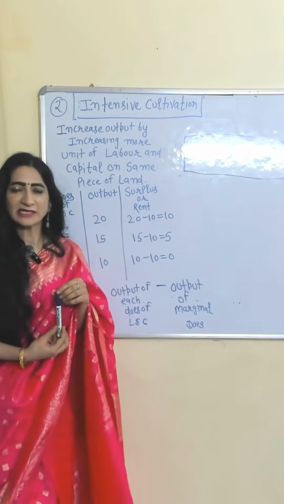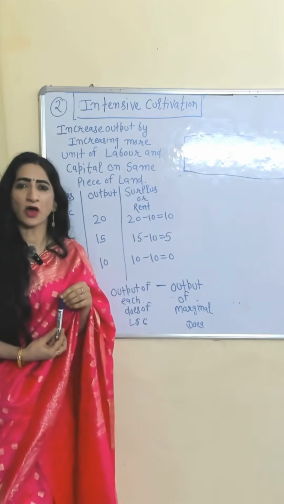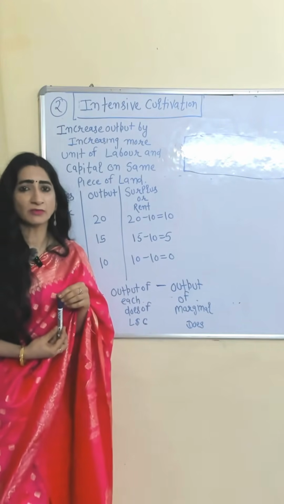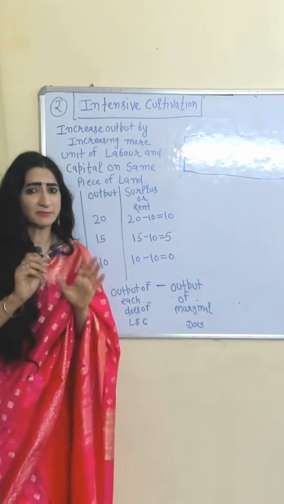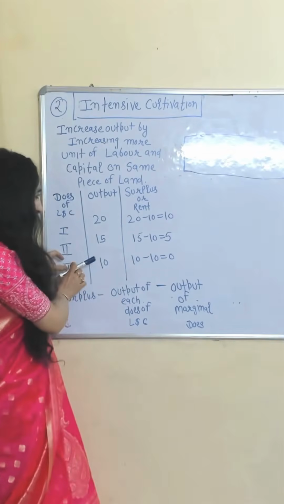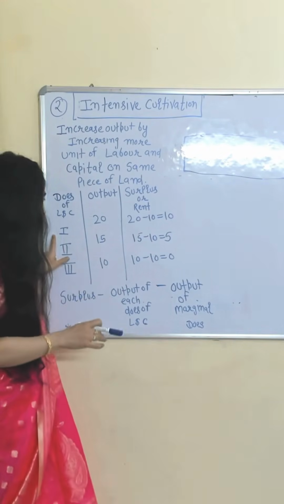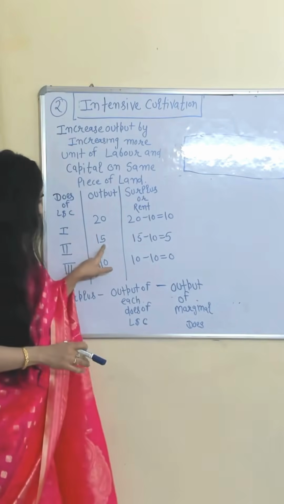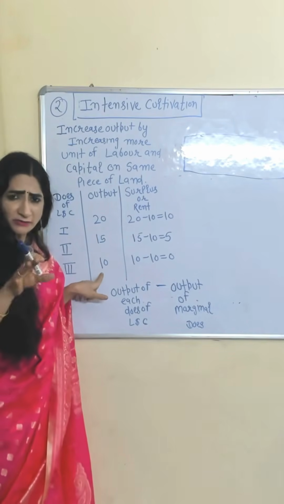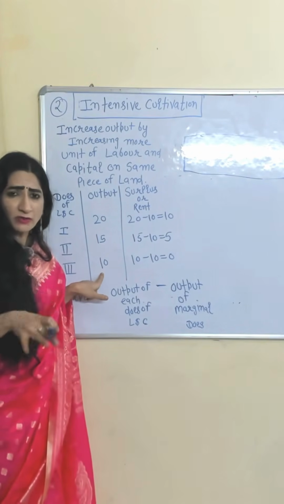Second is intensive cultivation, where we can increase output by applying more and more units of labor and capital on the same piece of land. Doses of labor and capital, output, surplus, or you can say rent. First dose gives us 20 output, second 15, third 10. Third dose gives us very less output, so third dose will be called marginal dose.